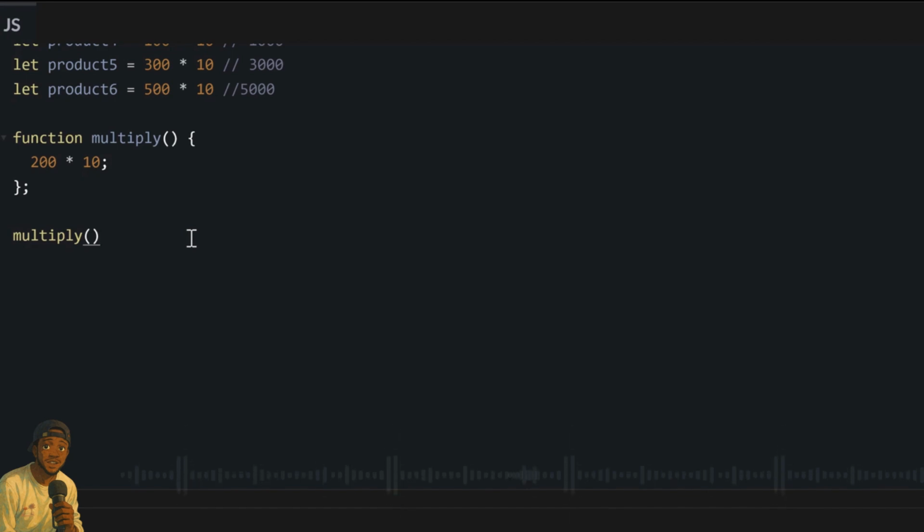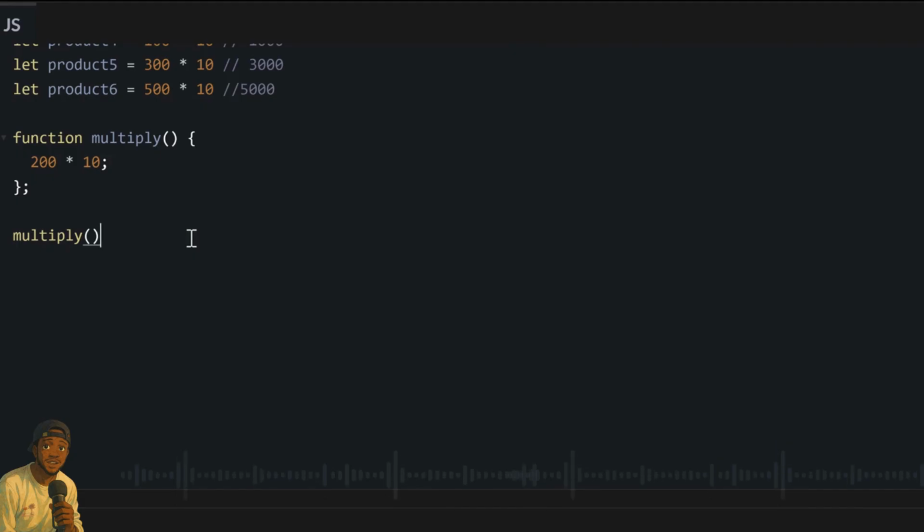Sometimes you will want to write your function just to write it down. You never use it, then later in your code, you call that function. Or you write it and immediately call it. Whichever one you want to do, they are accepted. But you must call this function like this to activate it.